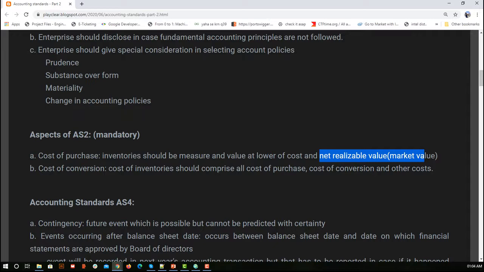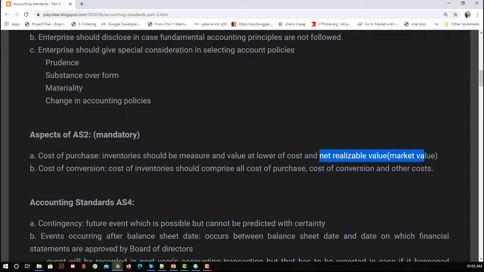So out of these two values, the actual cost and the net realizable value, whichever is the minimum, you should consider that while storing the value of that product in your books of account. Again, we are following the prudence concept. Whichever is lower, the actual cost or the net realizable value, that you should consider.